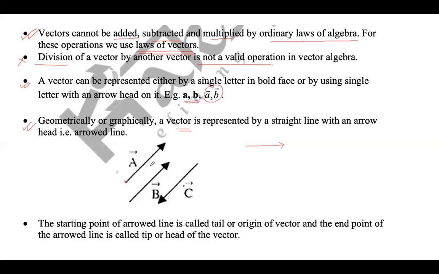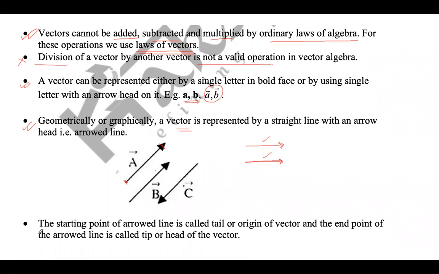So the length of this arrow tells you the magnitude. This gives you the idea of the magnitude basically. So if you have two vectors which have the same length, that means they have equal magnitudes. And if the direction is also the same, that means these are two equal vectors. So for two vectors to be equal, they should have the same magnitude as well as direction.